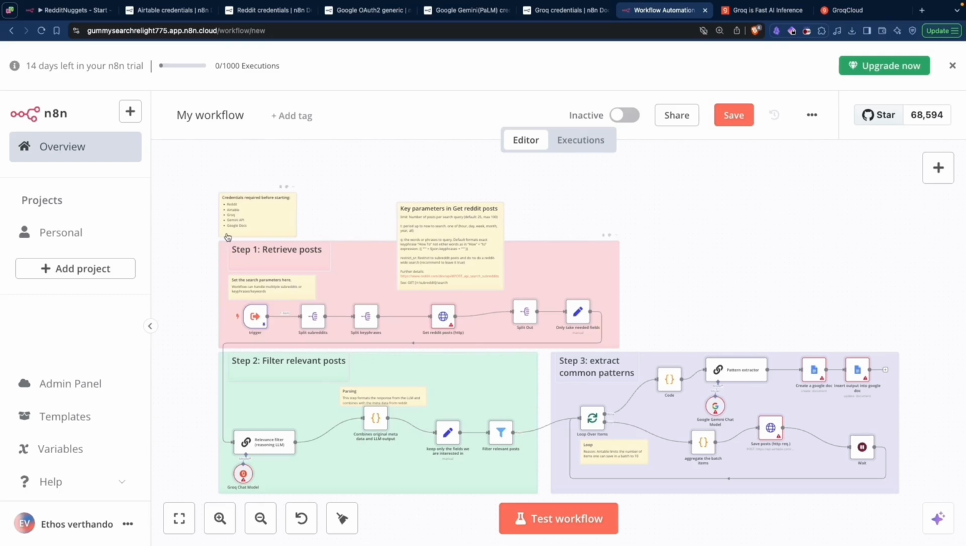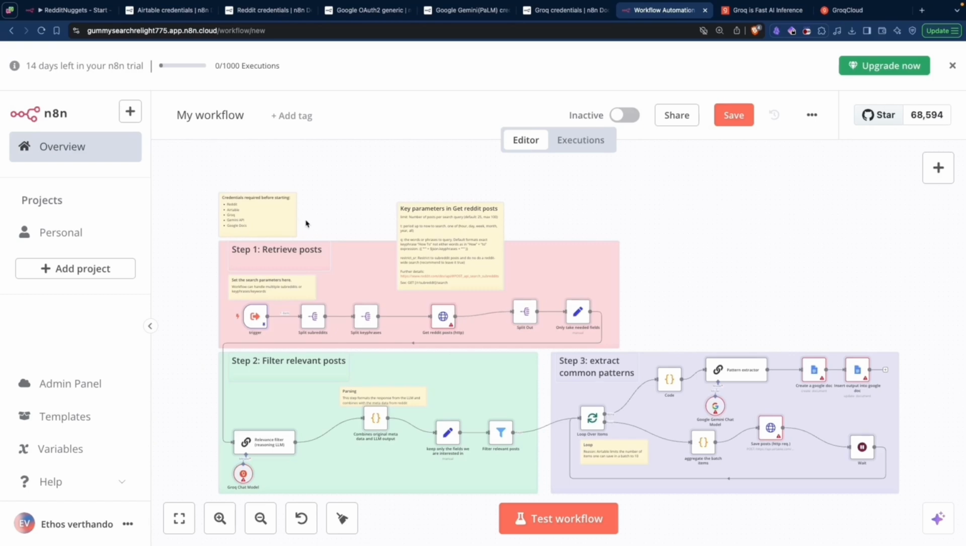Now, what you need to do is to add credentials or login information for 5 services we use in this template. Reddit to get the posts, Airtable to save the posts into the Airtable database, Grok, which is a service that serves different open source AI models, which we use here for filtering relevant posts, then the Gemini API, and then Google Docs, where we save the final output. I will leave 5 links for each of these. The steps should be clear.